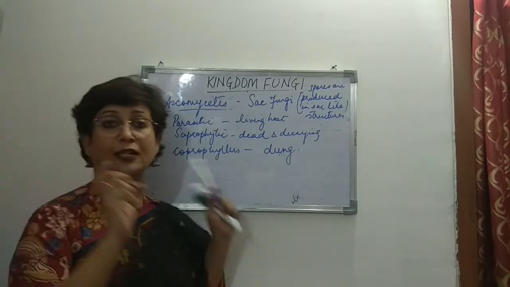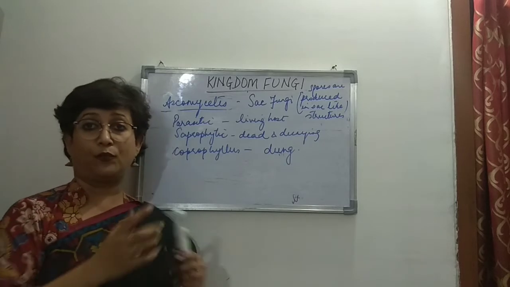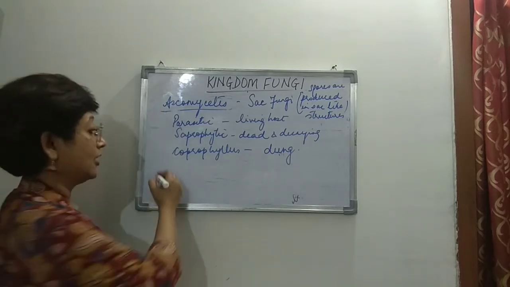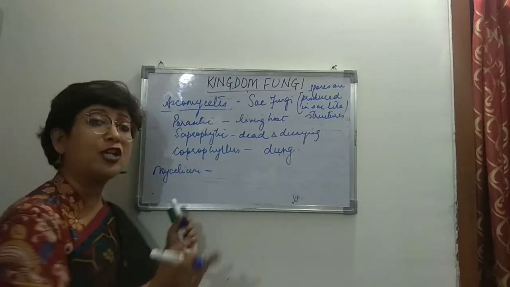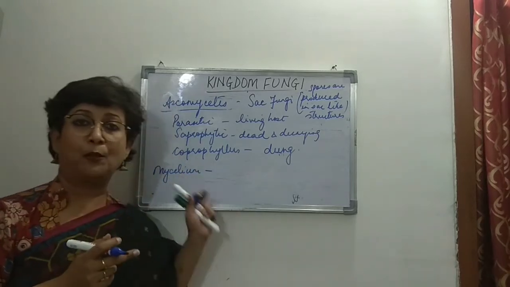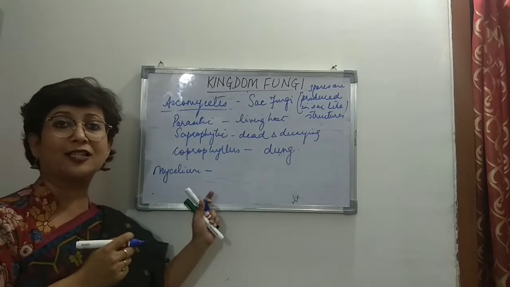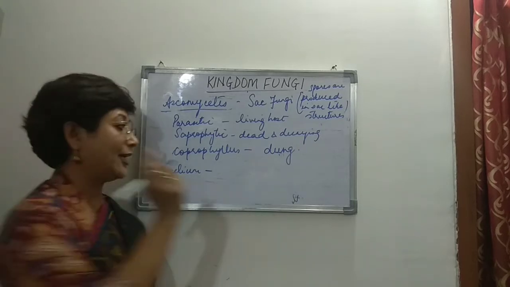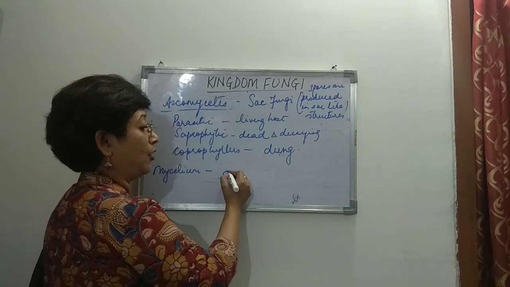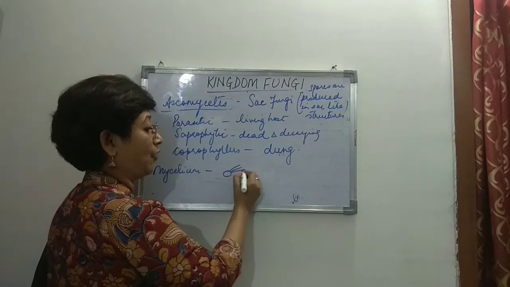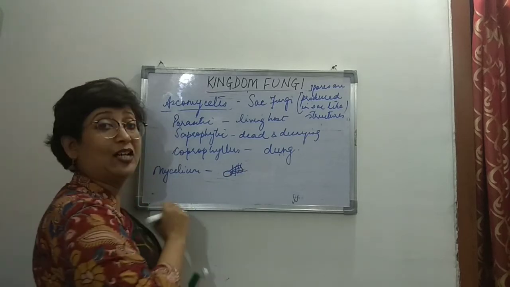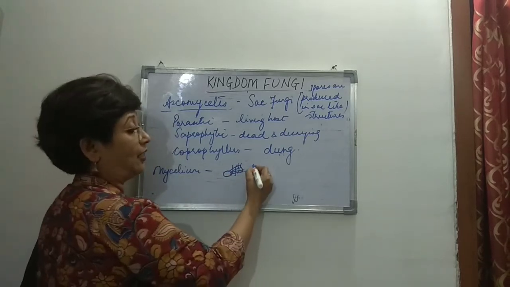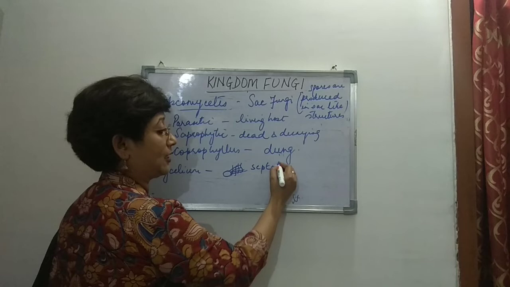Now we come to the next characteristic feature, the basis on which the division takes place, which is the mycelium. Quite different from Phycomycetes, the mycelium of Ascomycetes is septate. That means if I draw a spore and a hypha, many hyphae form a mycelium, and if it forms cross walls like this, this is known as a septate mycelium.